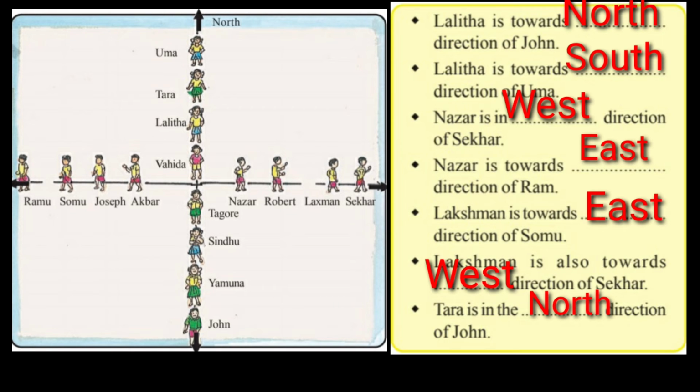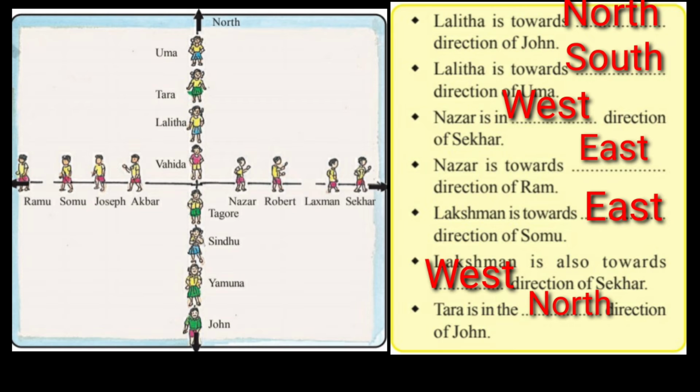Next let us see Nazar. Nazar is in dash direction of Shekhar. Now you check where is Nazar? Yes, he is towards east side. You check it. He is facing east side. Now Nazar is in dash direction of Shekhar. Where is Shekhar? Shekhar is also facing east. But the back of Shekhar will be which direction?